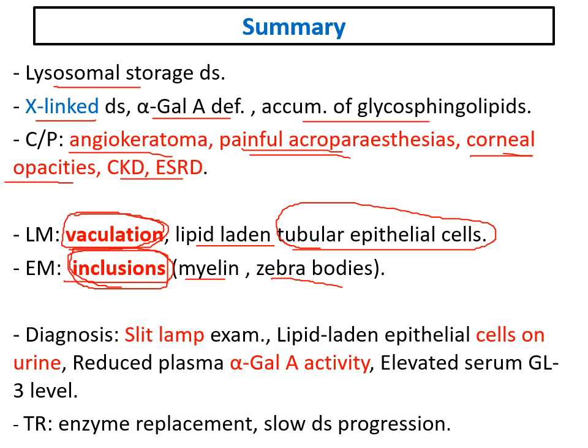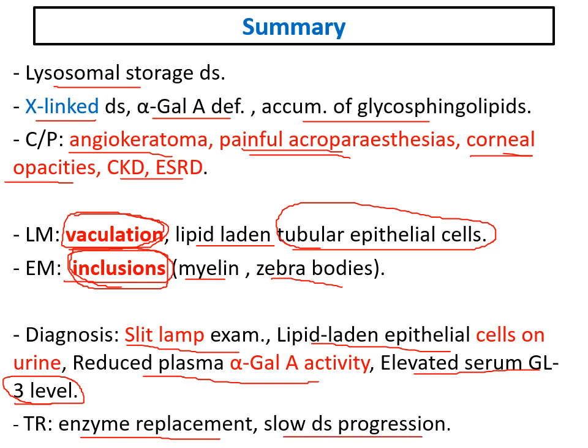The diagnosis is mainly clinical by the clinical manifestations, and we can ask for slit lamp examination to search for the corneal opacities. We can find lipid-laden epithelial cells in urine, and of course we can check the enzyme activity and we will find reduced alpha-galactosidase A activity, and elevated serum GL3, which is one of the glycosphingolipids. Of course, the treatment is by giving enzyme replacement that will lead to slowing disease progression. Our sources, and thank you.